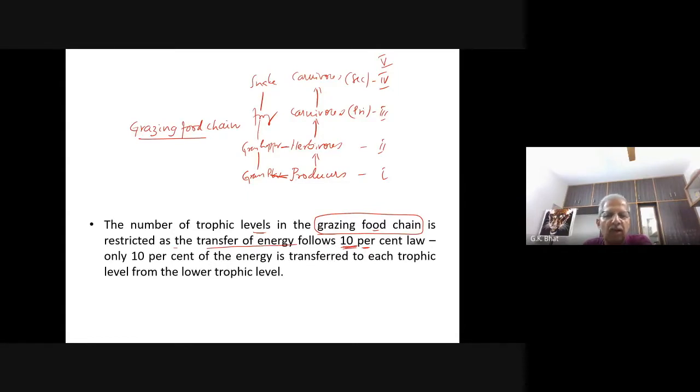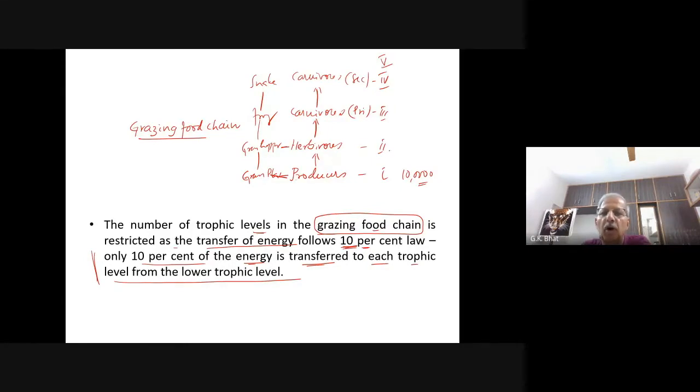Always ask a question. The 10% law says that only 10% of the energy is transferred to each trophic level from the lower trophic level. That is the 10% law. Now, say there is 10,000 or 1 lakh joules or kilocalories of energy at the producer level.